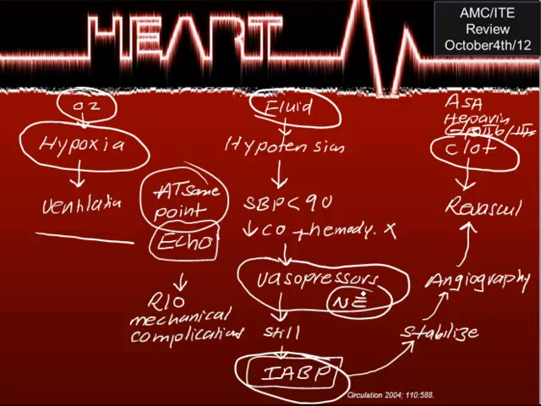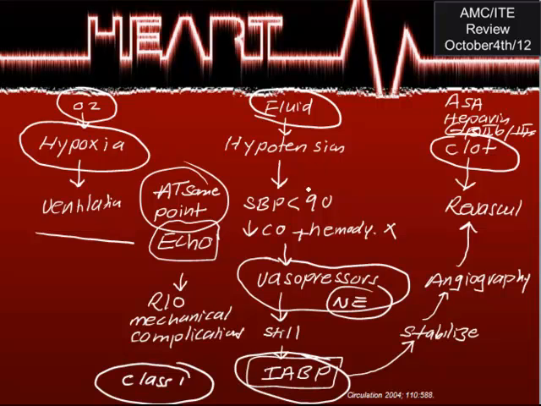Now you give the patient norepinephrine and the patient still has hypotension, systolic blood pressure less than 90. This is now an indication for IABP, and this is usually a class 1 indication.